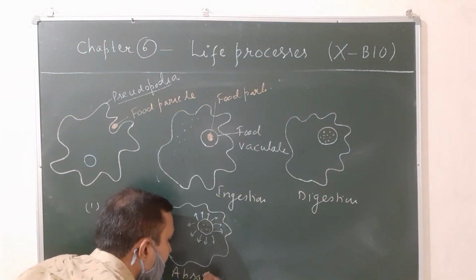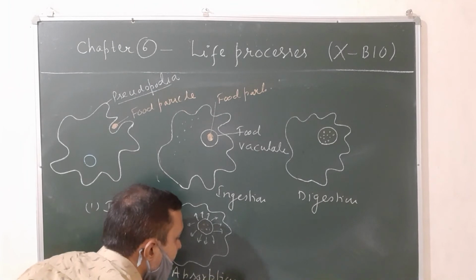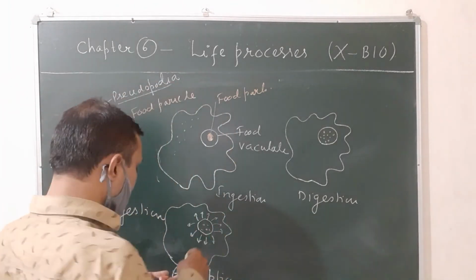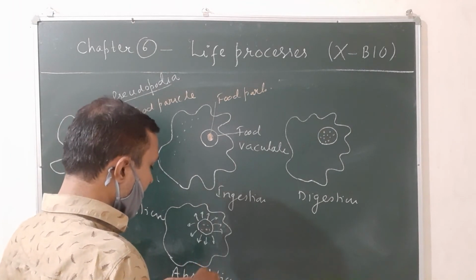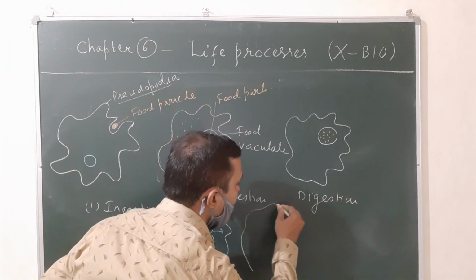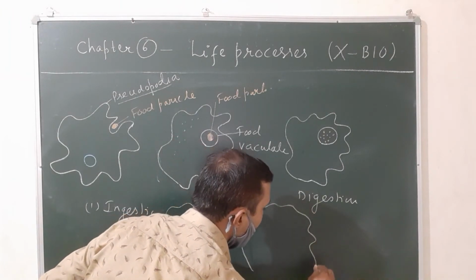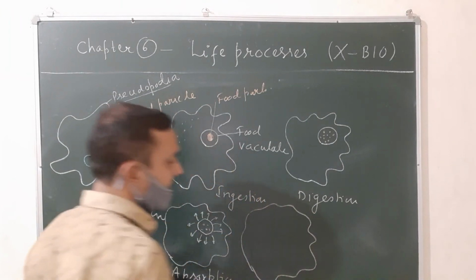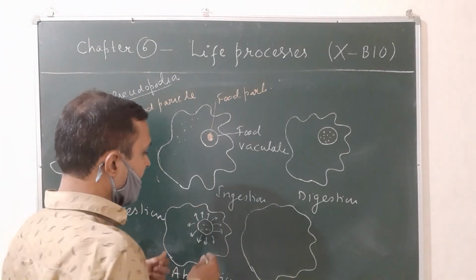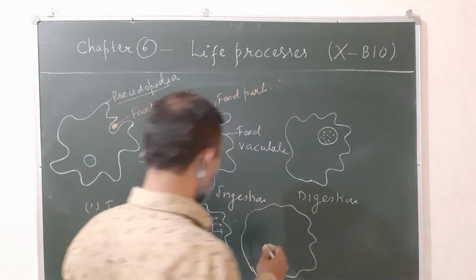The digested food gets spread throughout the cell, and finally the digested food is used by the cell, and the cell grows in size. The size of the cell increases due to utilization of the digested food.